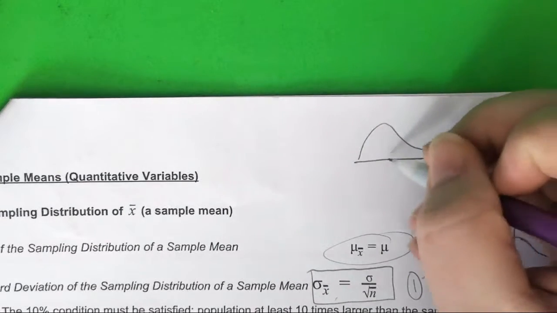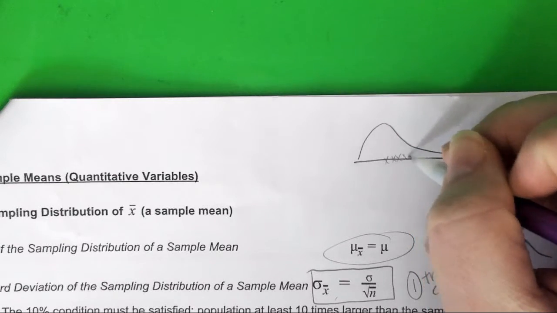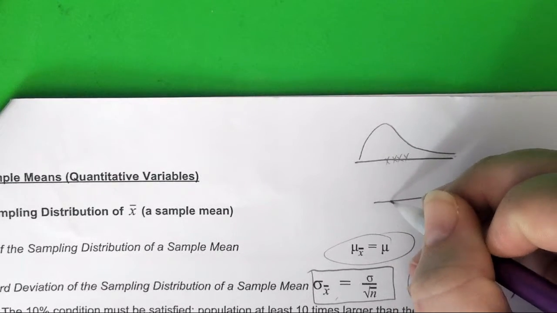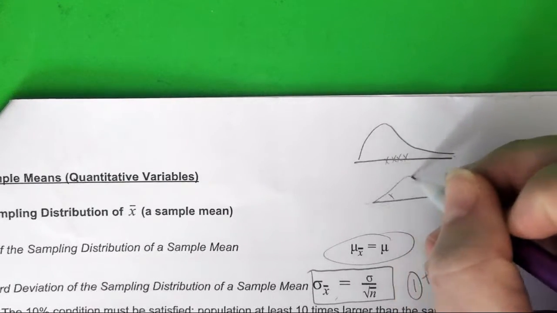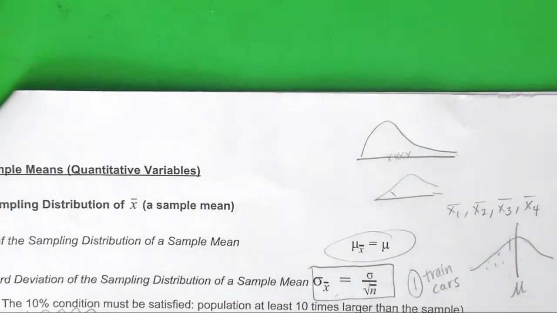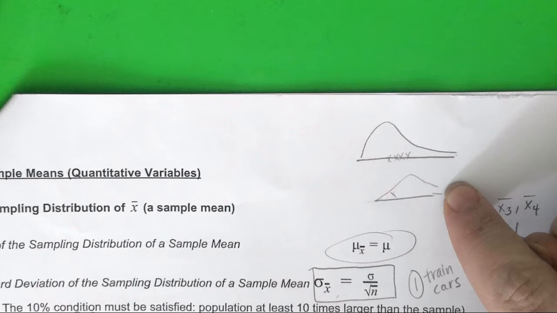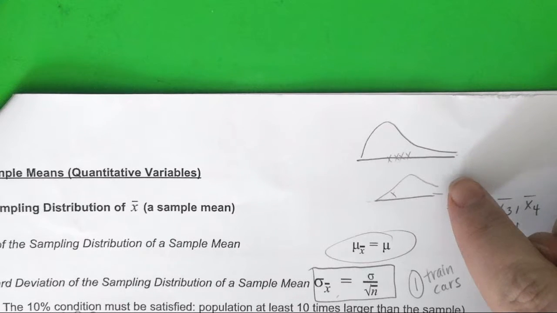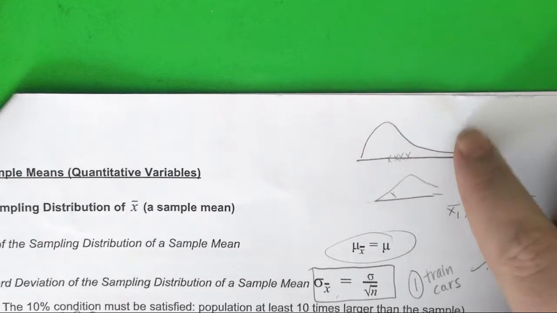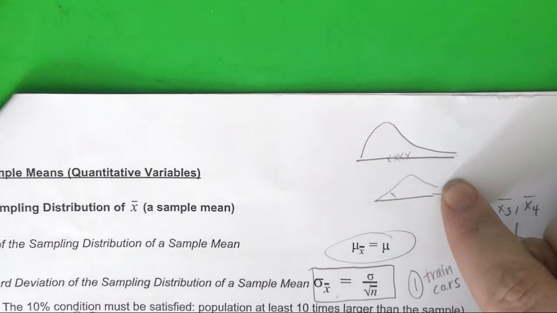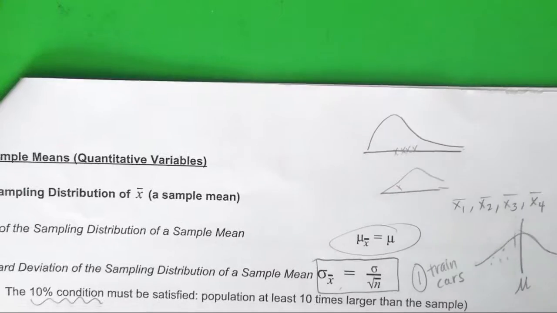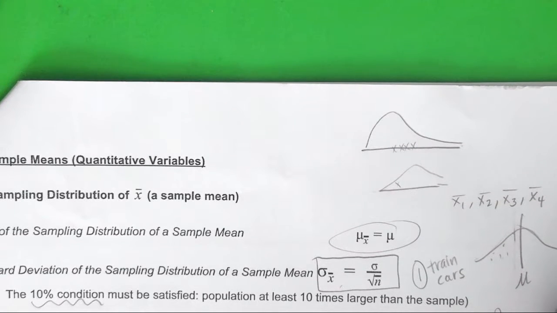But if we took enough samples, and we put all the little X bars on their own graph, they would end up being a normal curve. So just because your population is not normal doesn't mean the sampling distribution of X bars is not going to be normal. I know that seems fishy. You're like, if this one's skewed, shouldn't this one be skewed? But actually, no, it doesn't end up being that way. And that's due to the central limit theorem, which is tomorrow's problem.